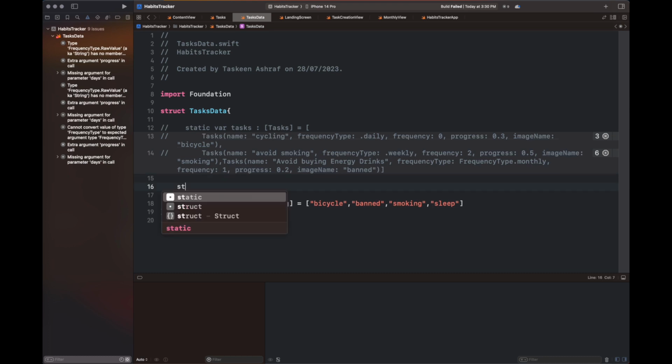Now I am fixing some of the errors that are caused by the change in the tasks definition. So follow all these steps and fix these errors.